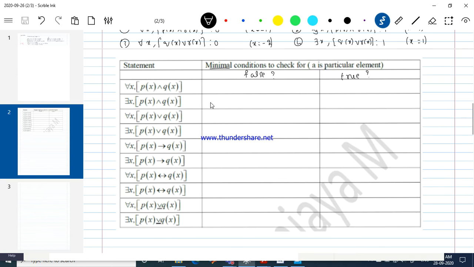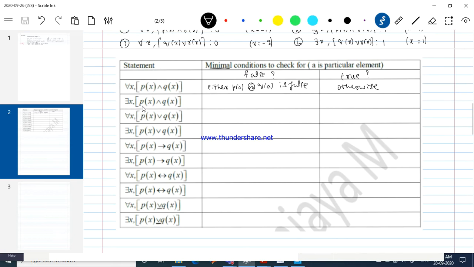To say it is a false statement, I just need to show either P of A or Q of A is false. Showing any one of these false is enough to prove that for all x, P of x conjunction Q of x is a false statement. When it is not possible for us to show this, we claim it's a true statement. Otherwise it's a true statement. So if you succeeded in proving it for some x, we claim it's a false statement; if not, we claim it's a true statement.